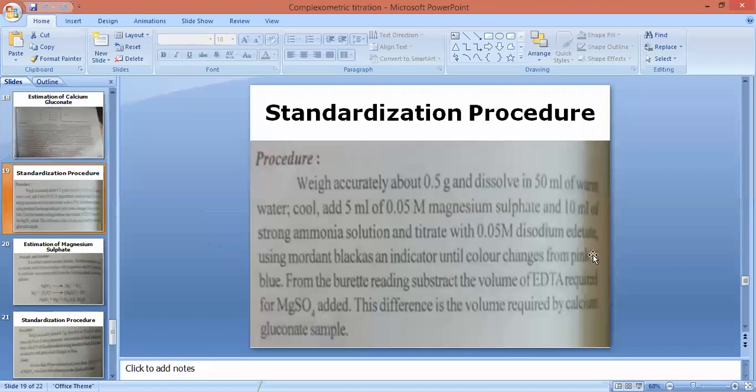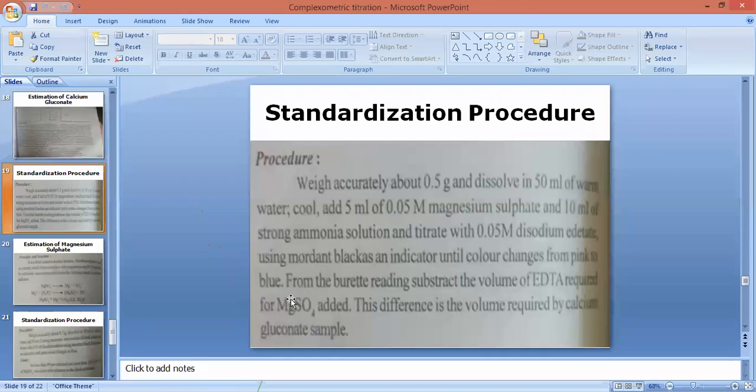Initially the pink color in the contents in the conical flask is due to the formation of complex between MgSO4 and Eriochrome Black T. When all of the calcium gluconate has been consumed by disodium EDTA, then the excess amount of disodium EDTA will react with the MgSO4 and Eriochrome Black T complex. Therefore, this pink color will disappear and it will get converted to blue coloration. So from the burette reading, subtract the volume of EDTA required for MgSO4.